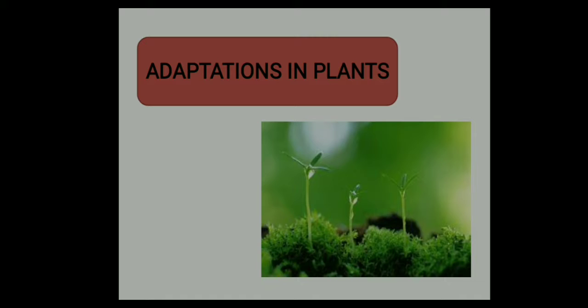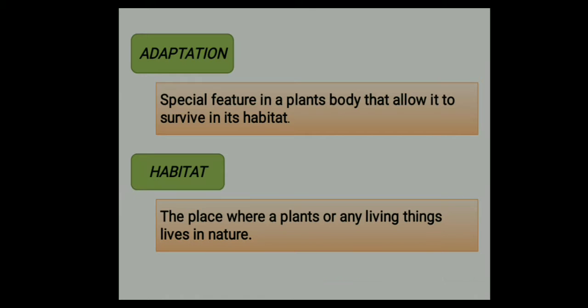So today we will learn how plants adapt themselves in different conditions. So let's start our today's topic, that is adaptation in plants. So what is adaptation? Adaptation is a special feature in a plant's body that allows it to survive in its habitat. That means a feature that helps plants and animals to adjust themselves to their natural surroundings.